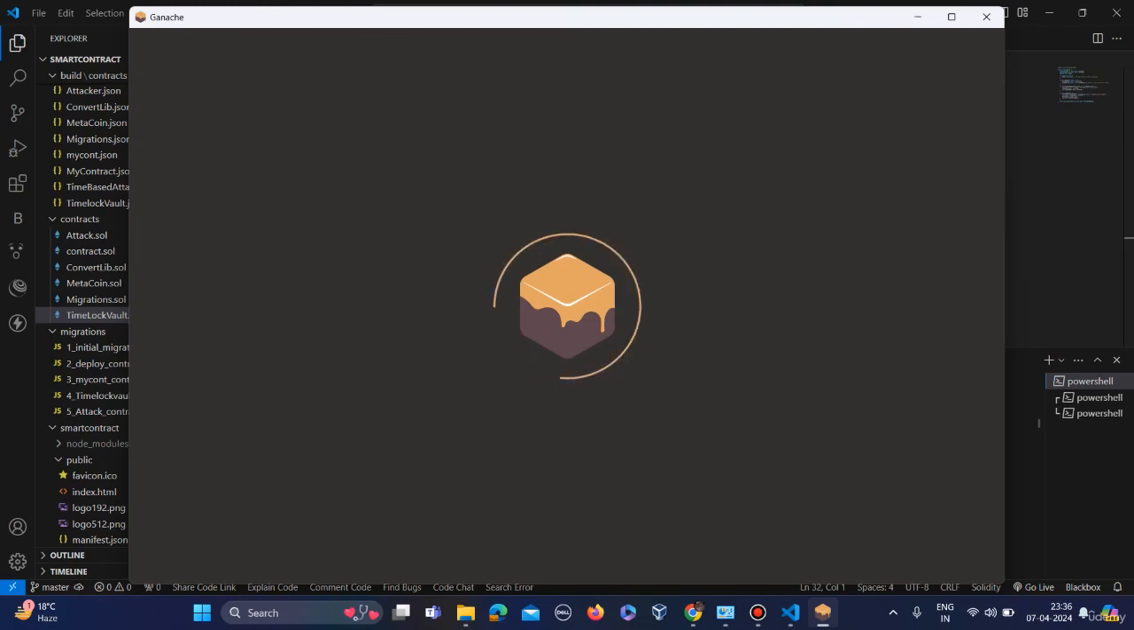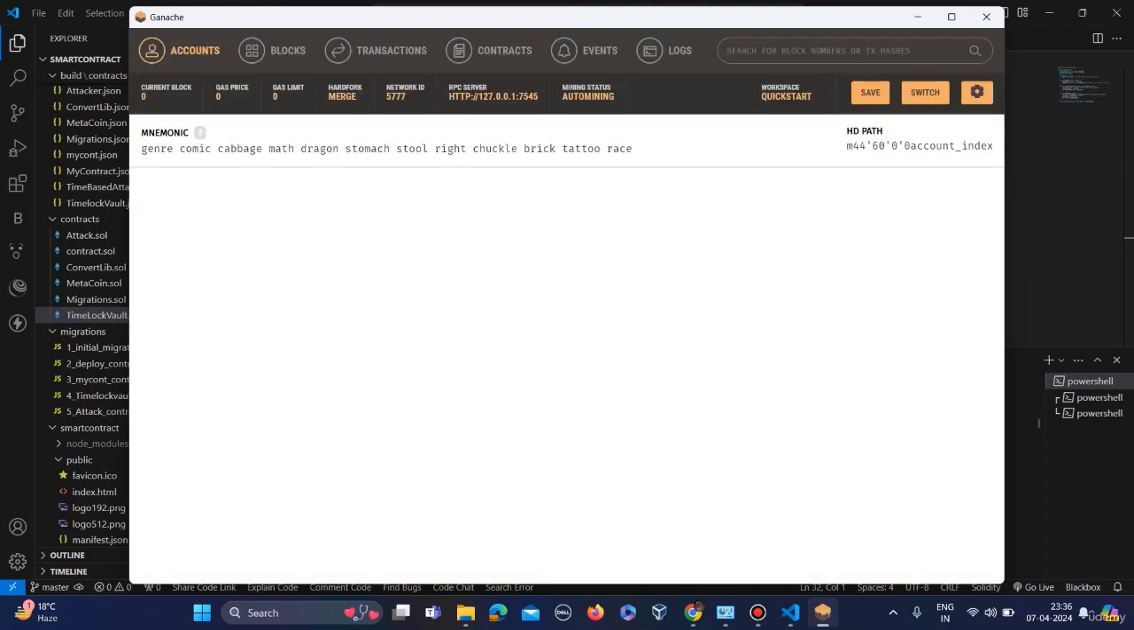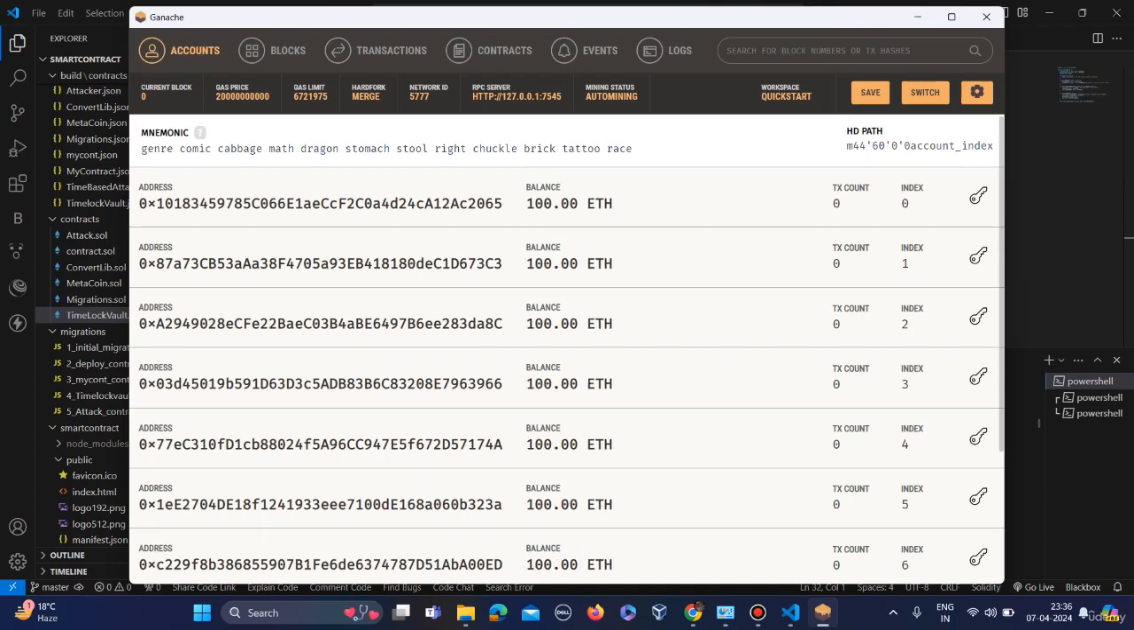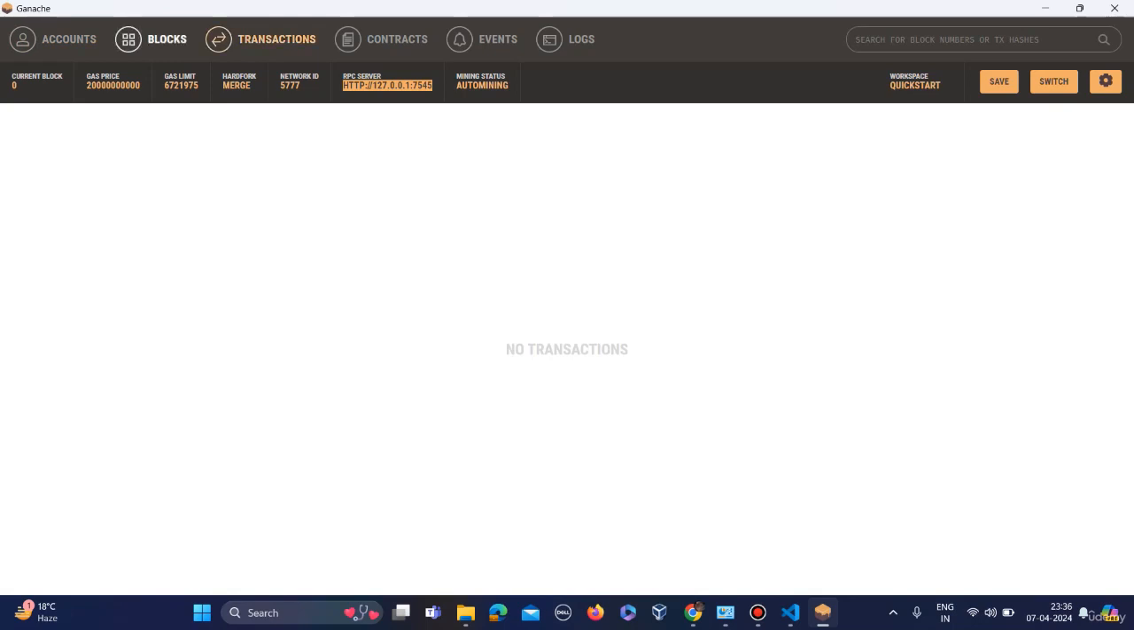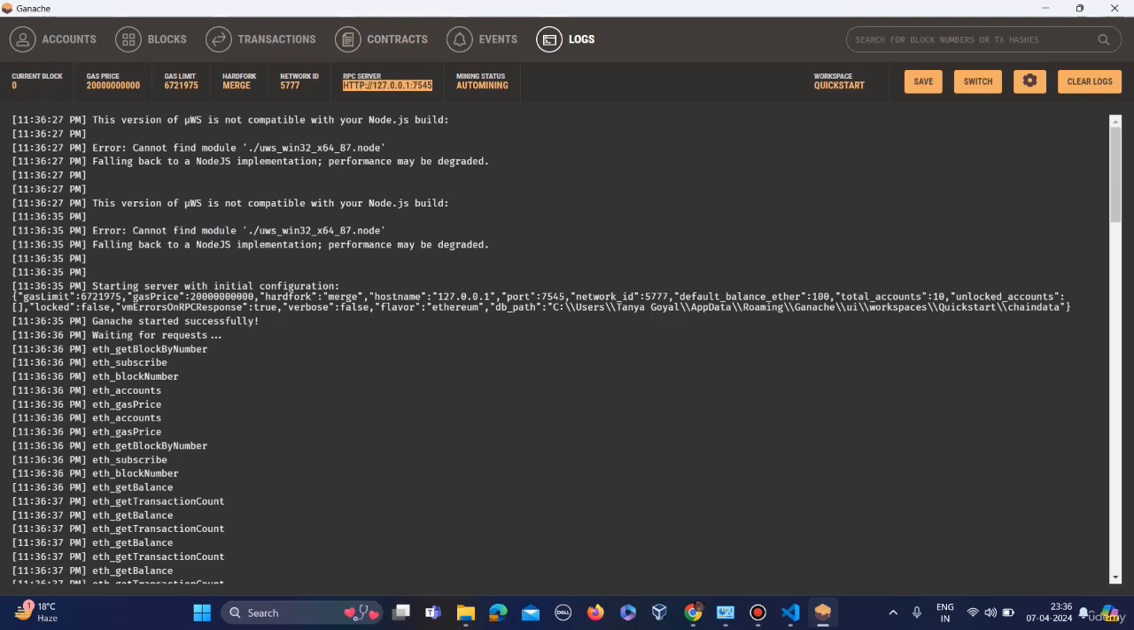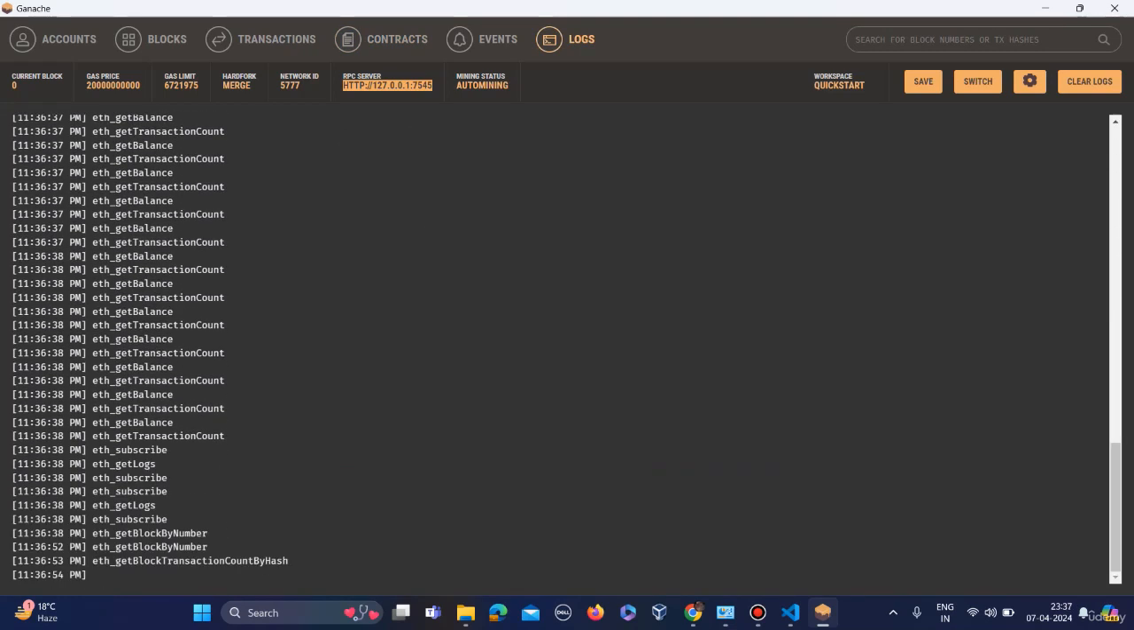Okay, so here it's starting, and let me give you just an introduction of this. Here you can see the current block number, gas price, gas limit, network ID, and all of this. Here we can see transactions, the block numbers, the contracts and logs, etc.